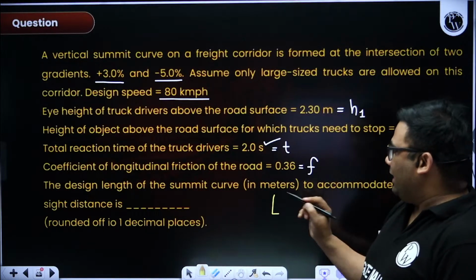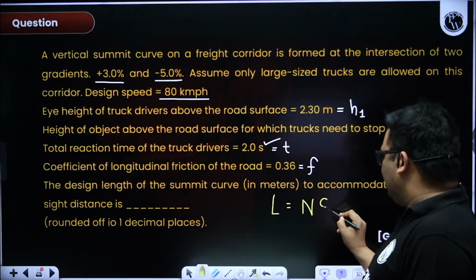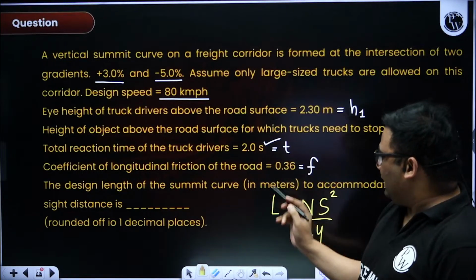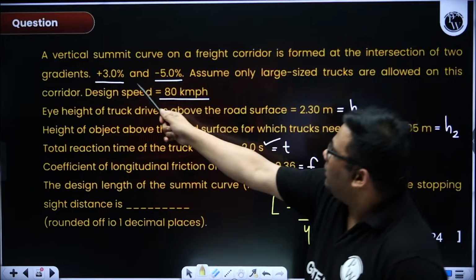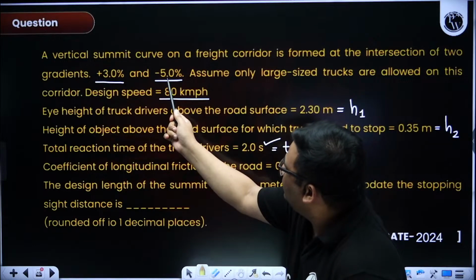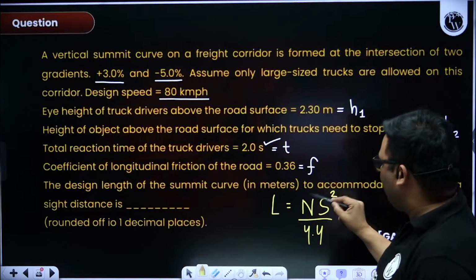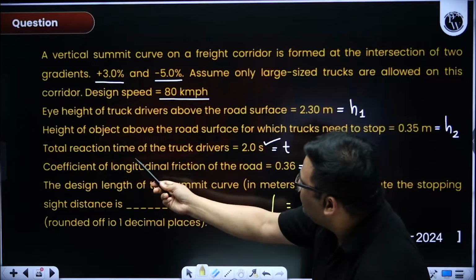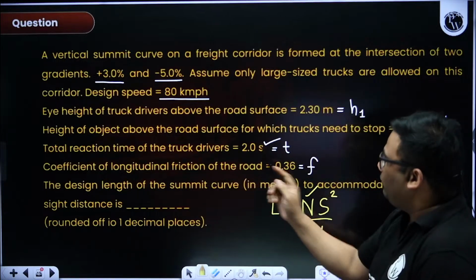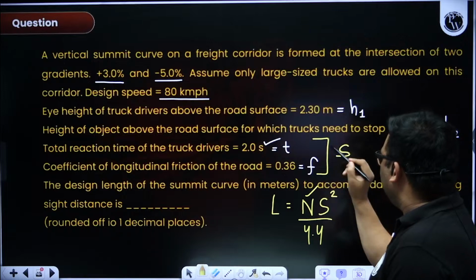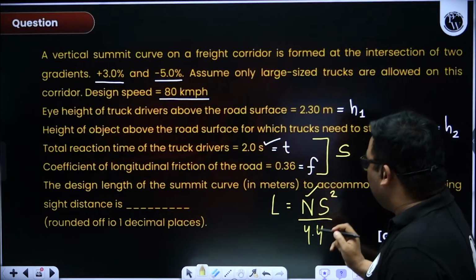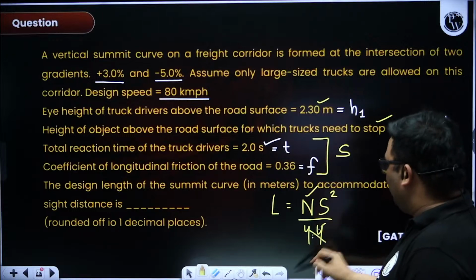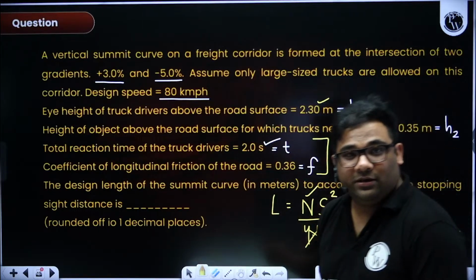The equation is this. Then I will start searching in the question. N is 0.08. Found. SSD is not given, but reaction time is given, F is given, so they have to find it using this. Sight distance is also given, so I cannot use 4.4. I have to go for the original equation.